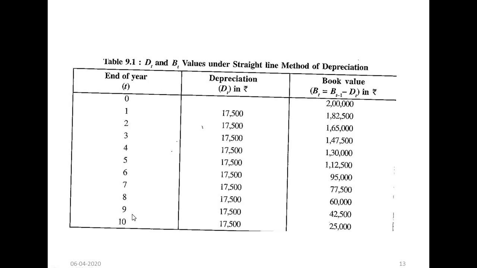And finally, after 10 years, how much is your book value? 25,000. If I am purchasing the equipment at 2 lakhs, after 10 years, using this straight line method of depreciation, I am getting 25,000 in my hand. Okay, this is what the straight line method of finding the depreciation and book values is.